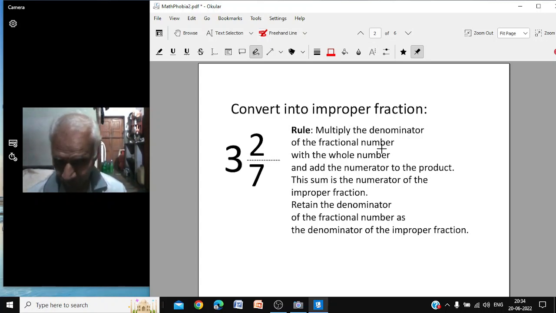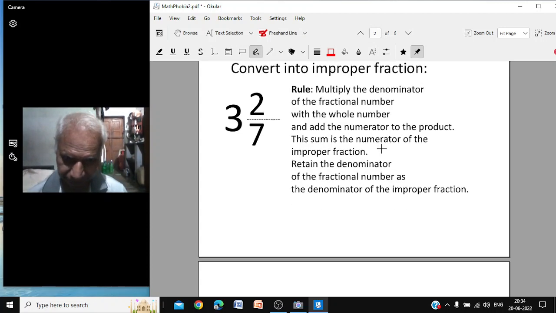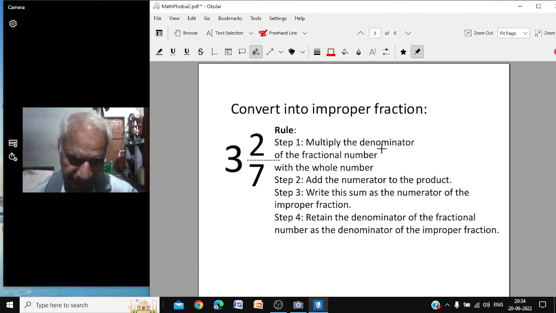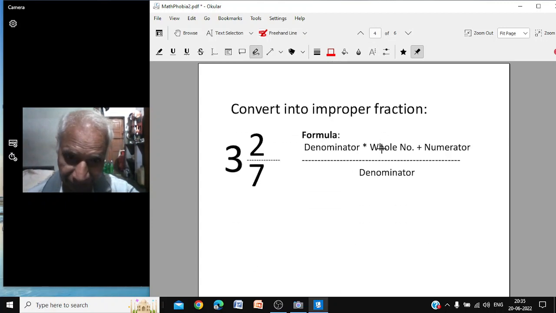So neither the rule consisting of 50 words or 45 words, nor the step 1, step 2, step 3, step 4, this type of stepwise is even more terrifying. And then we have a formula which is absolutely rubbish and meaningless for them.